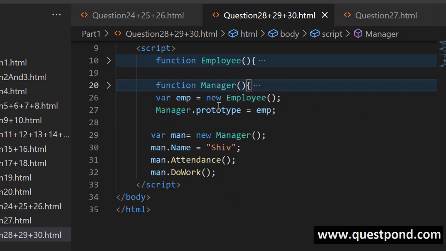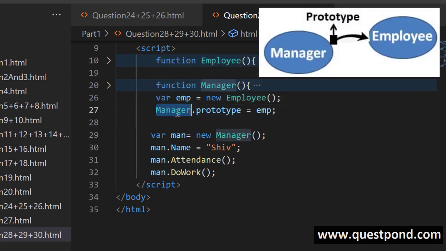So now if you want to say that manager inherits from employee, or that manager is a child of employee, what you will do is say manager.prototype points towards the employee instance. Remember I said object inheritance. By doing so, you are saying that manager is a child of employee.